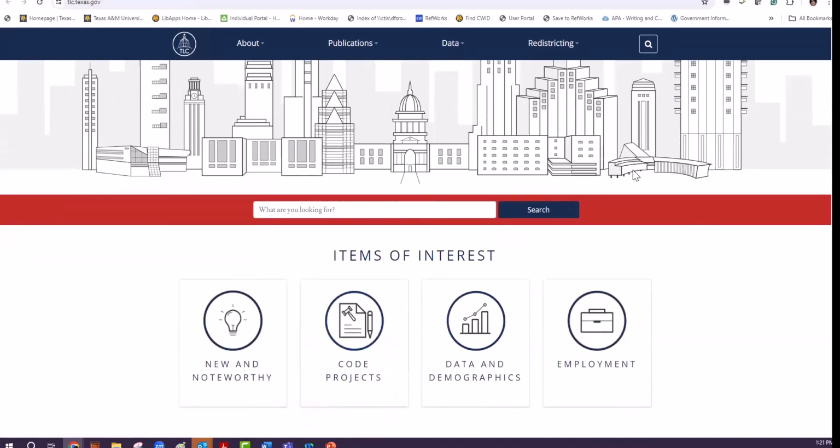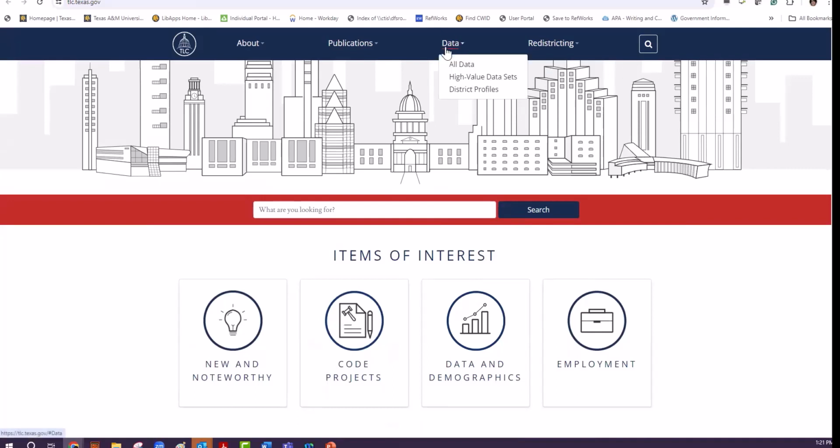So there are some items of interest, for example, some new information, code projects, data, and demographics. I know a lot of students have research on demographics, searching for demographics, unemployment. And there are some others on top, specifically on publications, on data, and others.